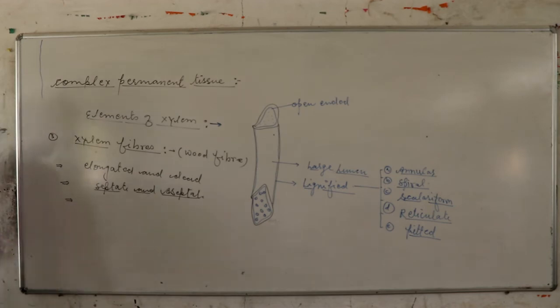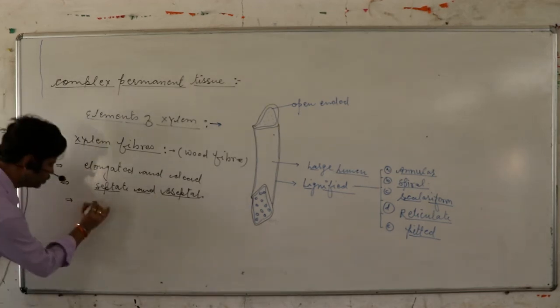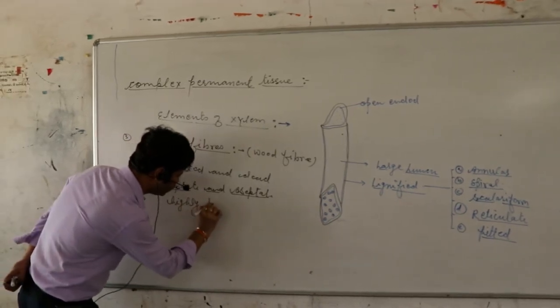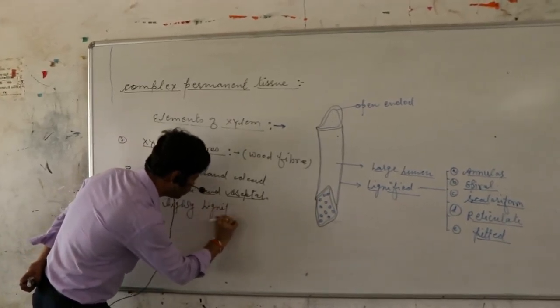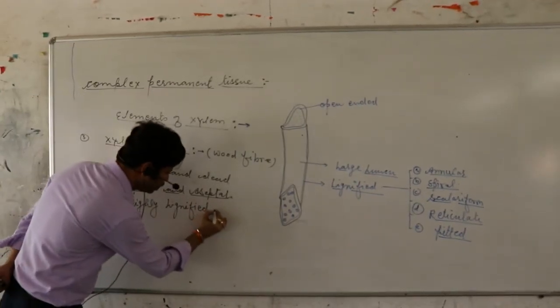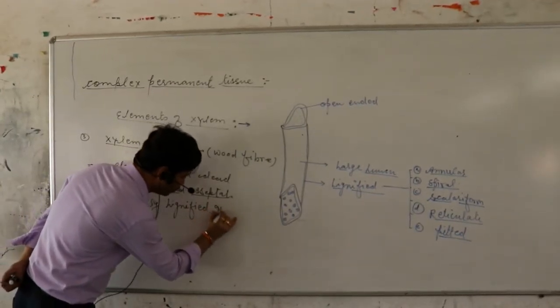Last, highly lignified, with a narrow lumen.